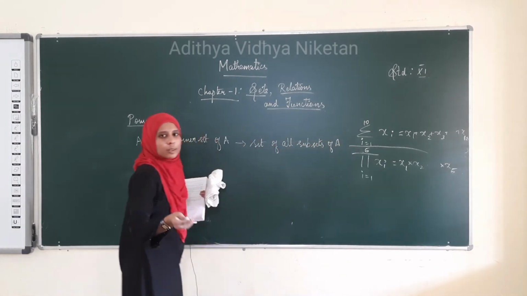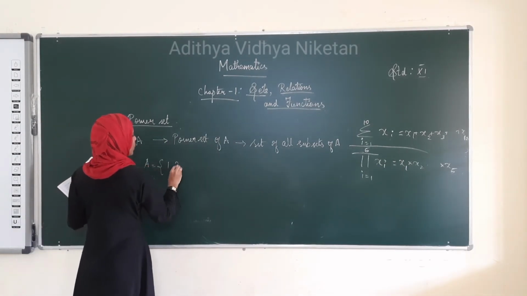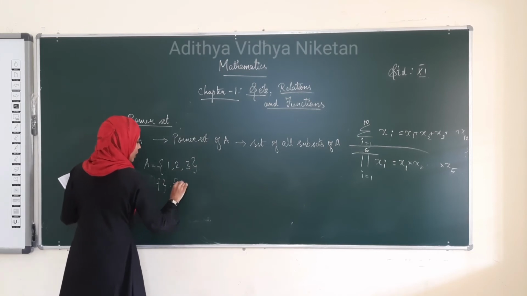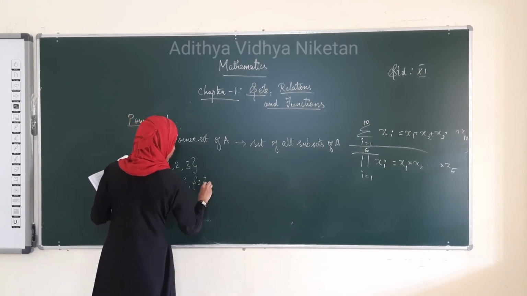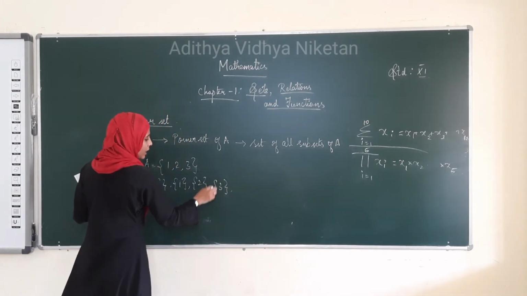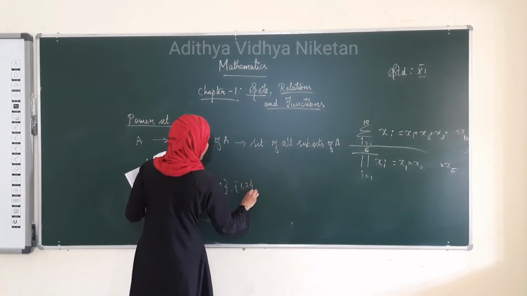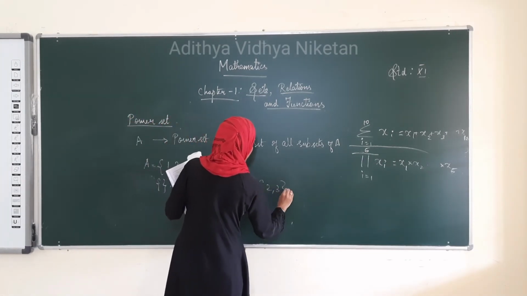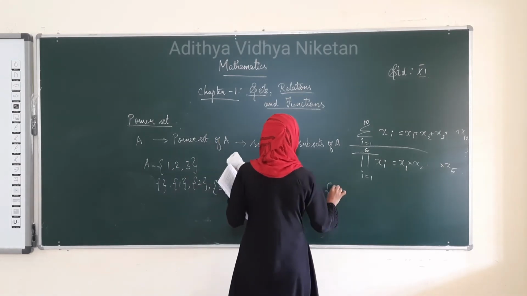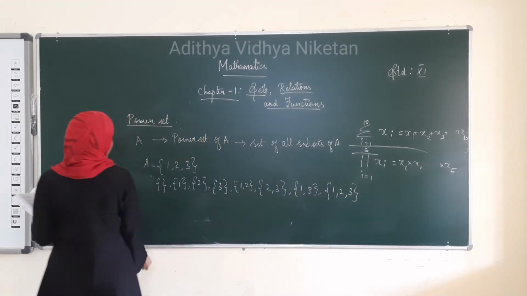We wrote the subsets of the set {1, 2, 3}, right? That is, if A is equal to {1, 2, 3}, what are the subsets? It may have a null set, then {1}, then {2}, {3}. The set is written in curly braces, don't forget. Then {1, 2}, {2, 3}, then {1, 3} and {1, 2, 3}. These are the subsets of A.